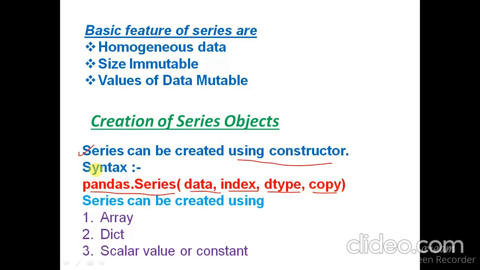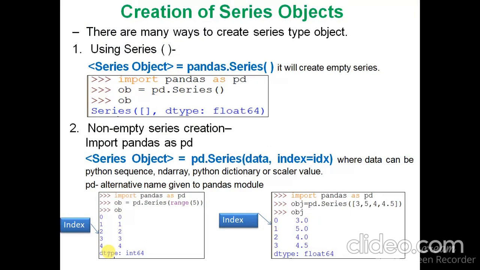So that is the syntax for how to create a series. Now a series can be created using an array, using a dictionary, and third, using a scalar value or constant value. Now we will learn to create a series using all these methods one by one.